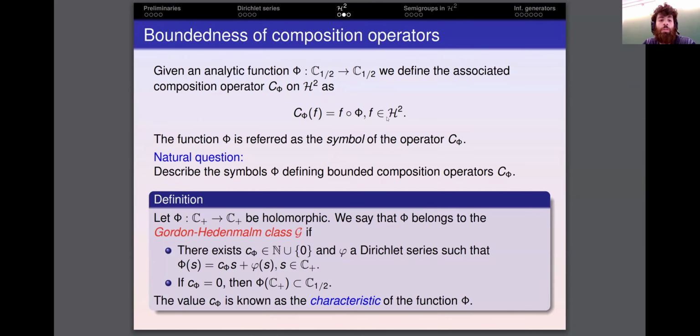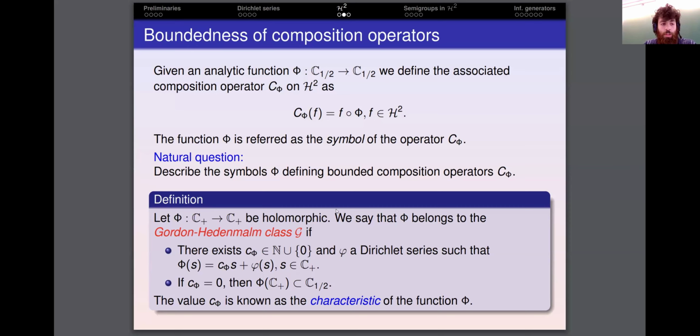Okay, so having this in mind, one of the most studied operators in the context of Banach spaces of analytic functions is the composition operator. How will we define this operator in the setting of H2? We consider an analytic function phi from C1/2, that is, the complex numbers whose real parts are greater than 1/2, and define this operator in H2 by composing every function f with the function phi, which we call the symbol of the composition operator C phi. So a natural question in operator theory in the setting of Banach spaces of analytic functions is describing the symbols which define bounded composition operators.